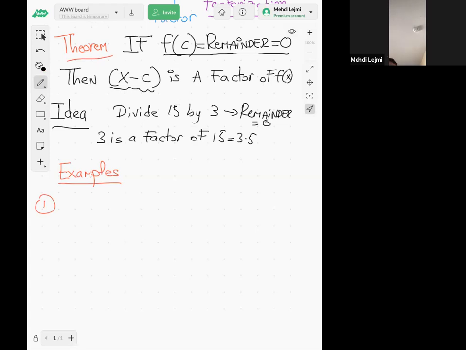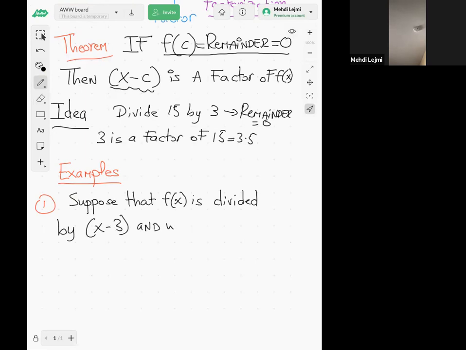First example, let me start with a very simple one. Suppose that f of x is divided by x minus 3, and we got, let's say, 25 as remainder.